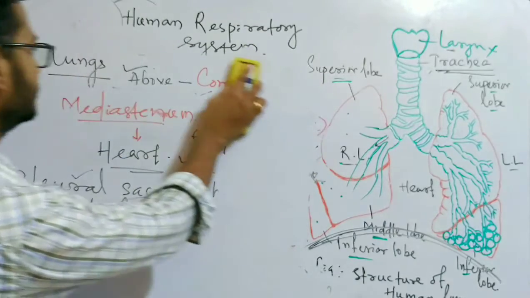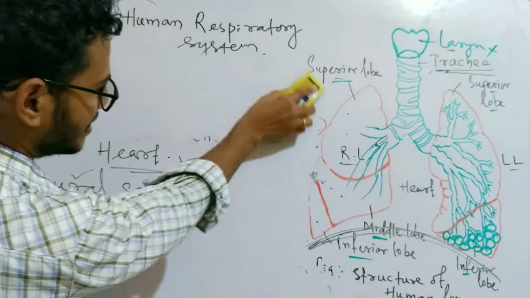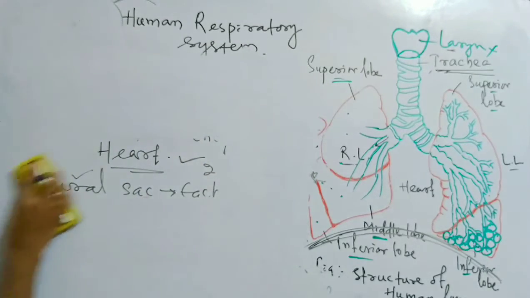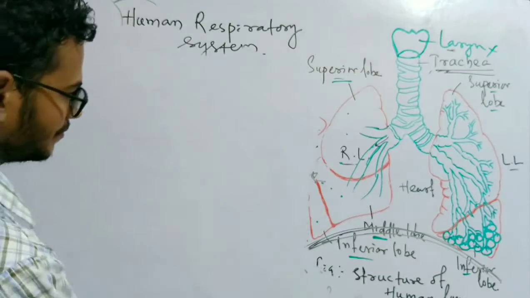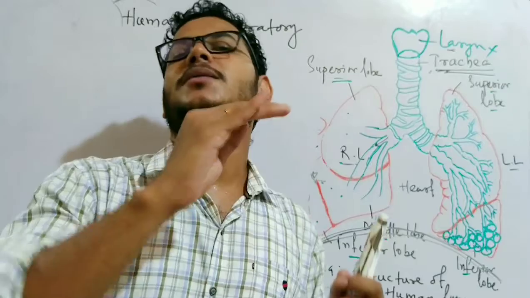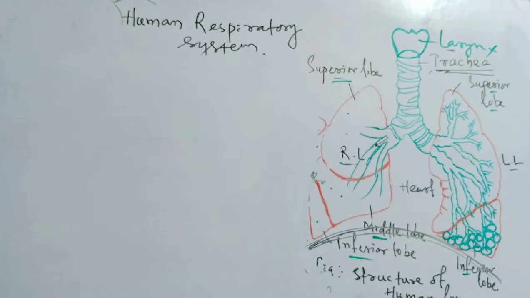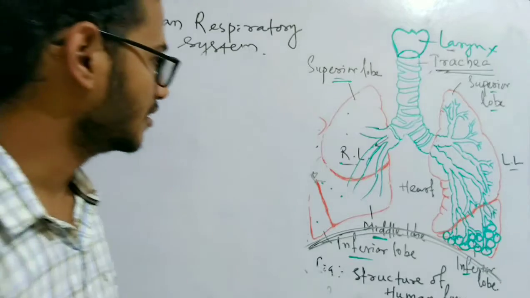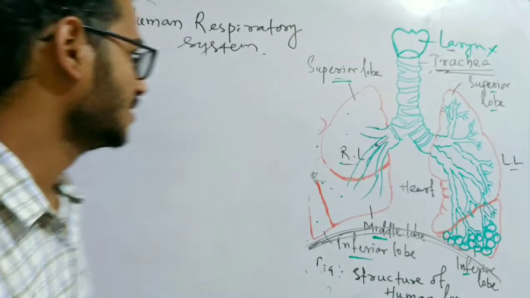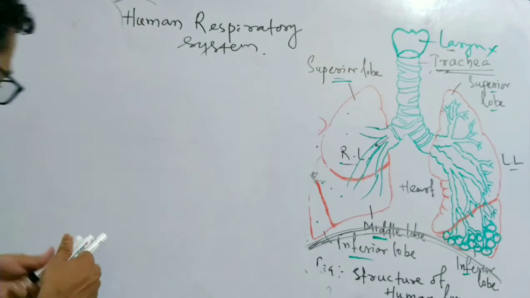So this is how the lungs are protected in the thoracic cage, how the pleural fluid is present in the pleural cavity between the two pleural membranes, and it avoids wear and tear or any damage to our lungs. So let's move on to the structure.